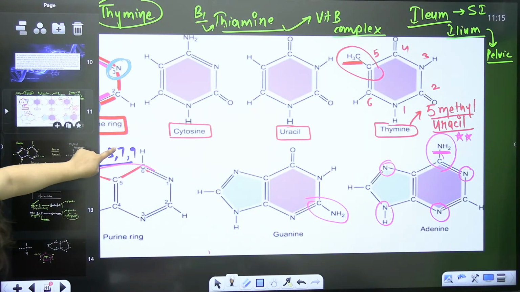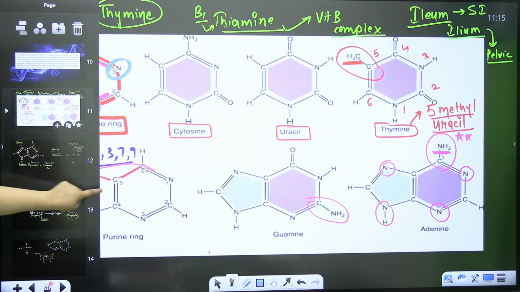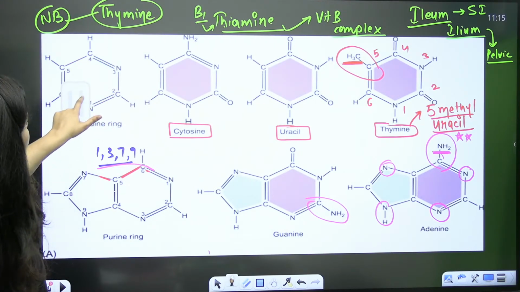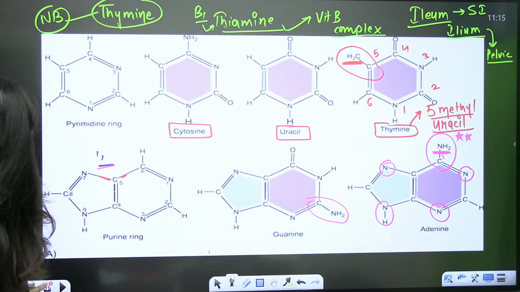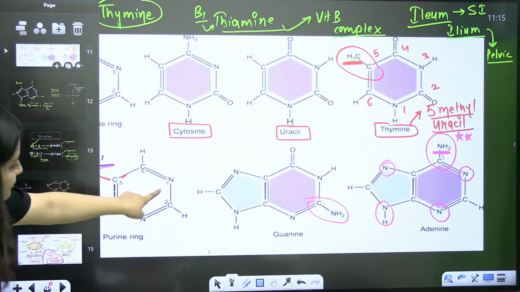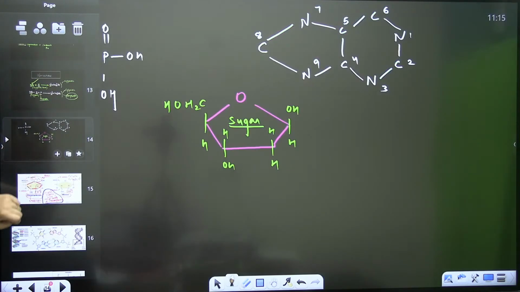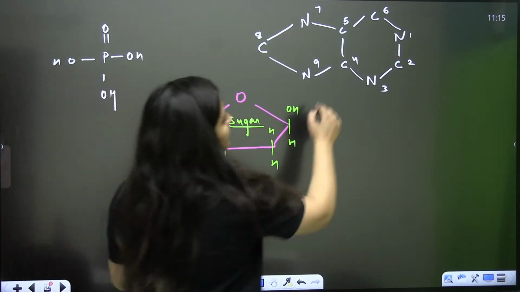See, you can even compare. So this is the first one, second one, third one. That's how it is present. First, second, third, fourth, fifth, sixth, seventh. I'm not talking about the double bonds and all.